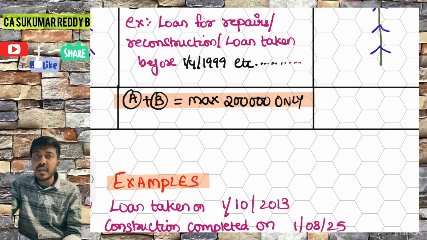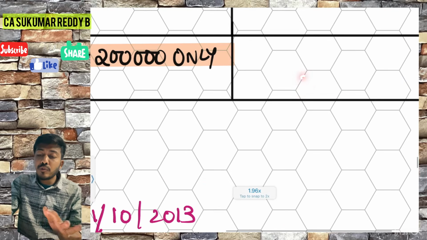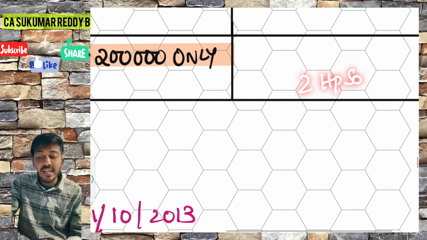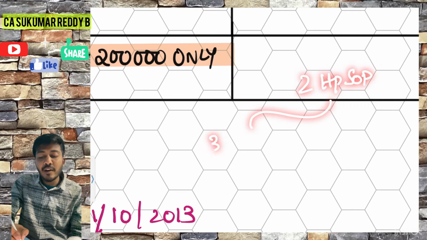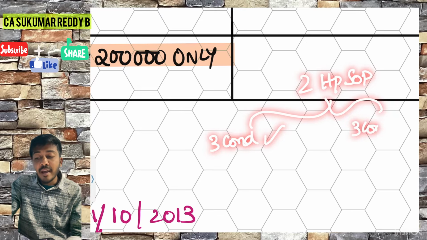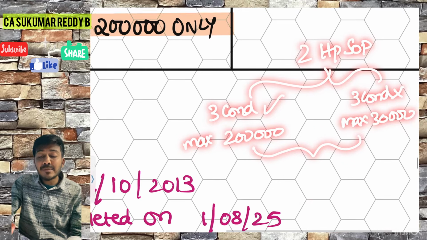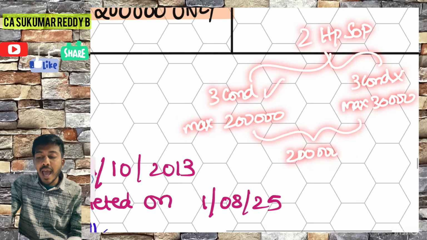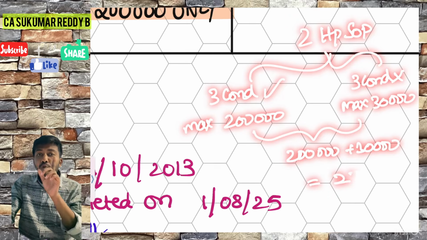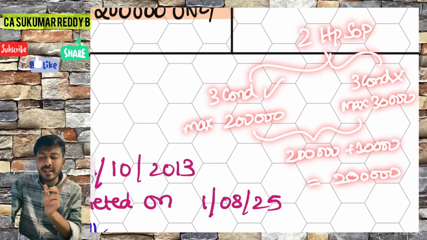What did you say, sir? You are having 2 house properties which are SOPs. For one, you have taken a loan and the three conditions are satisfied. For the other, you have taken a loan and the three conditions are not satisfied. For this you can enjoy a maximum of 2 lakh rupees per annum, and for this a maximum of 30,000. 2 lakhs plus 30,000 is not 2 lakh 30,000.